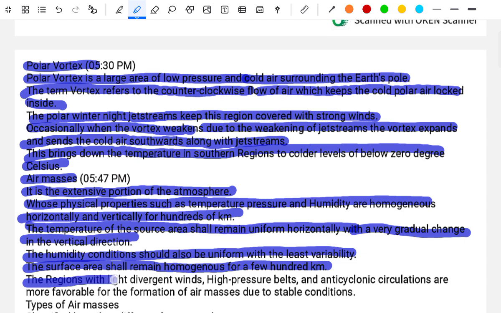The regions with light divergent wind, high pressure belt, and anticyclonic circulation are more favorable for the formation of air masses due to the stable condition.